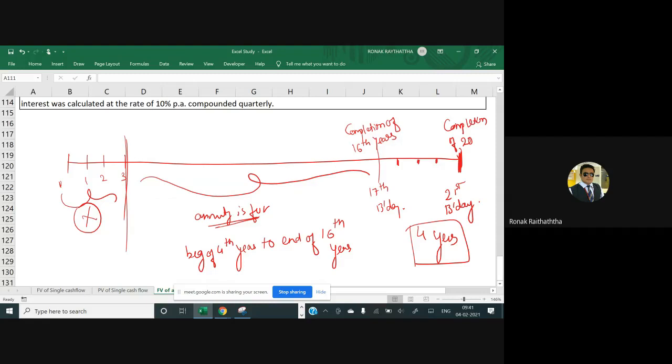So from there it will be converted into a single transaction in the same manner we have done till now. Can someone tell me which case is this? Which annuity is this? Annuity due, but there is a deferment period coming, no? For how many number of years? 3 years. This 3 years is the deferment period. So that is also called the deferred annuity. You are not starting the investment straight away. After some time you will start investing, and that's why it's called the deferred annuity.